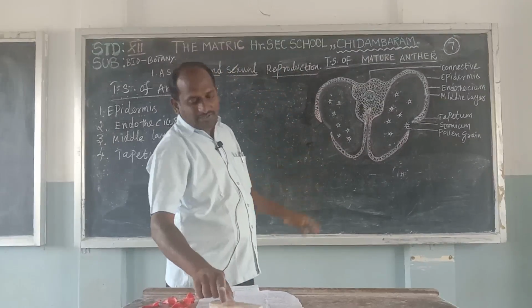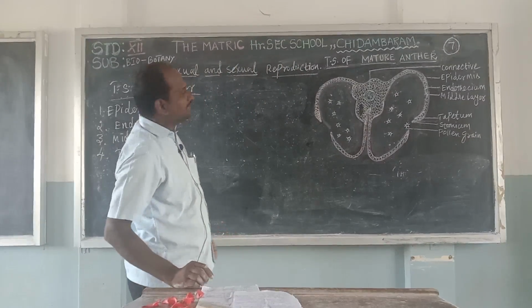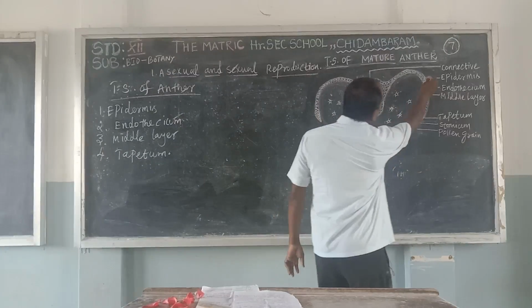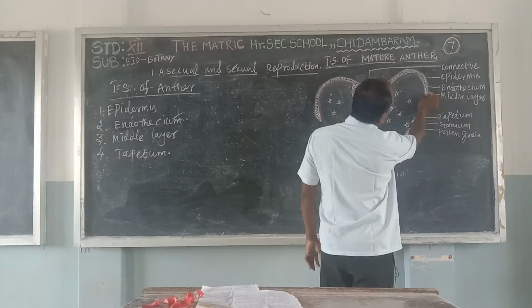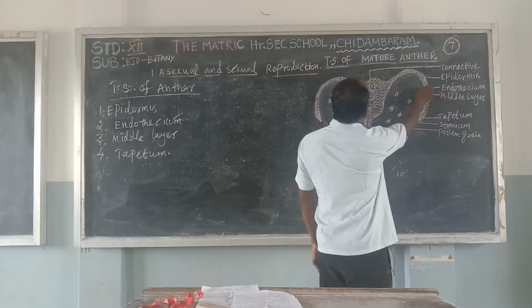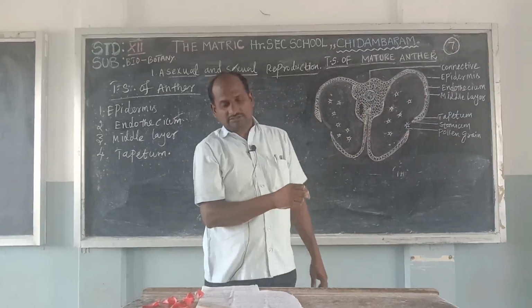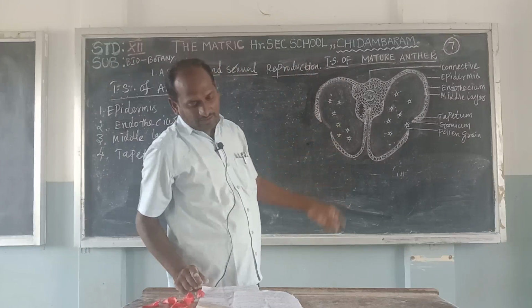In the TS of anther, three layers are formed. Three layers means the epidermis as the outer layer, the endothecium as the inner layer, and in between is the middle layer of the TS of anther. Middle layer means the inner character of the TS of anther.